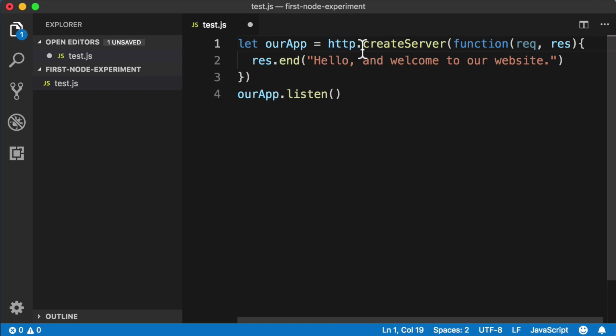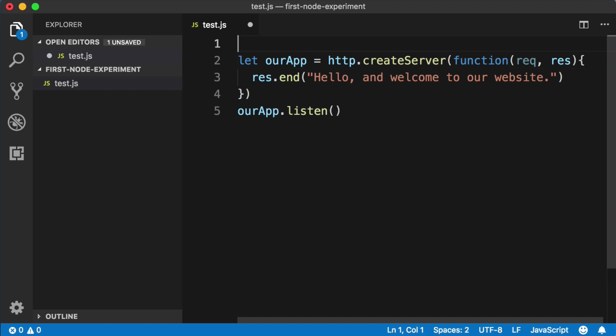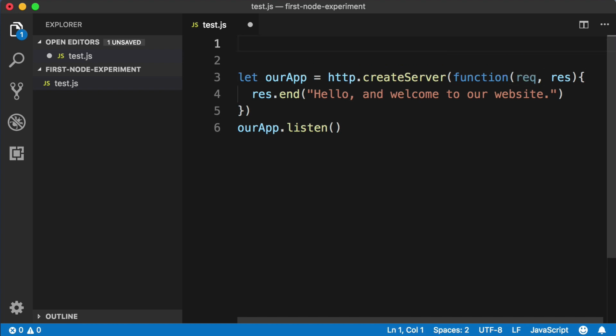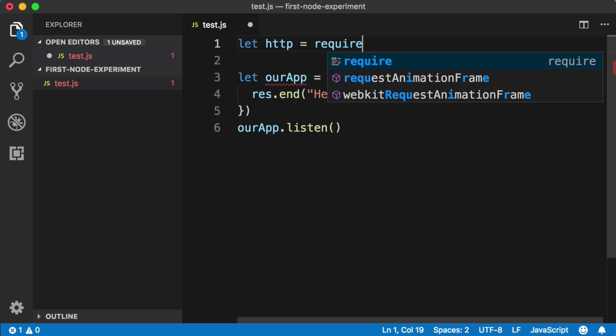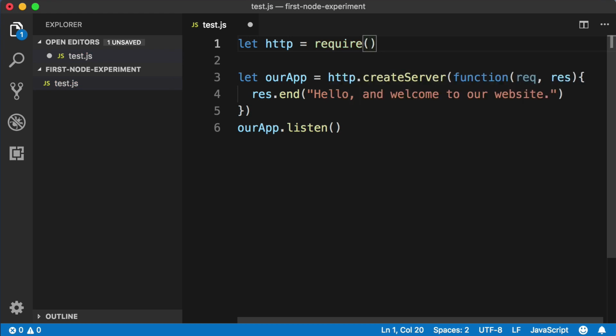So even though HTTP is part of Node, we still need to add a new line of code up at the very top of our file and say let HTTP equal, and then we tell Node to load or import or require in that ability. So we just say require parentheses, and in those parentheses we say quotes HTTP. Node will know what we mean with this chunk of code, and then we are storing that functionality in a variable named HTTP. So then in our code down here, Node will know what we mean when we say HTTP.